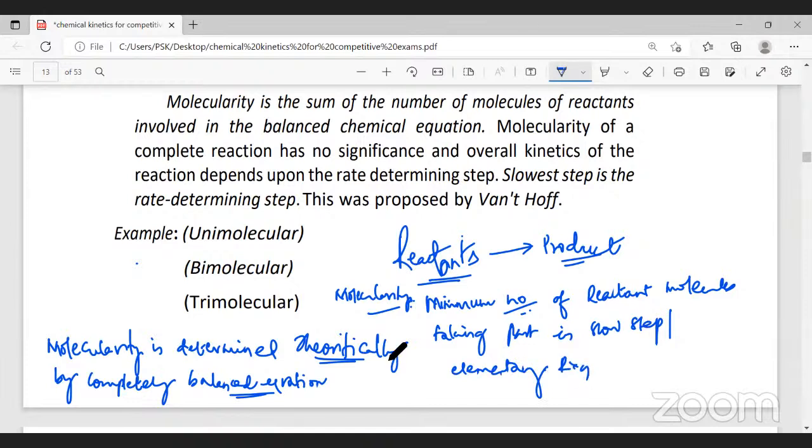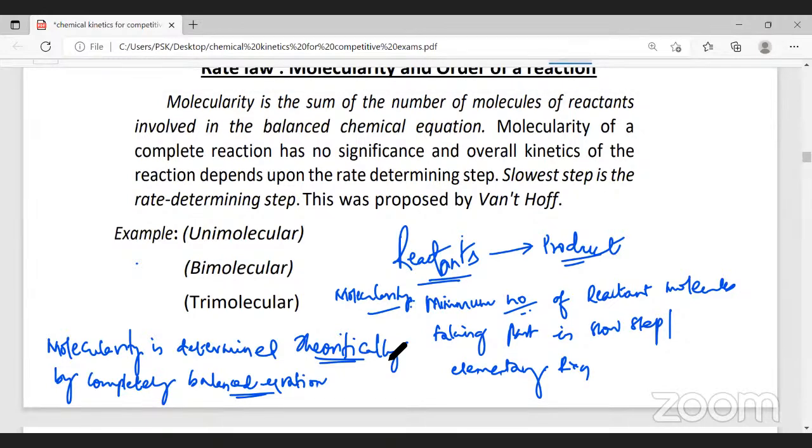I told you, a reaction need not be in one step. A reaction can take place in more than one step. When the reaction takes place in more than one step, the slow step of the reaction is called as a rate determining step, and that is also called as elementary reaction. In the slow step of the reaction, how many molecules are taking part in the reaction is called as molecularity.